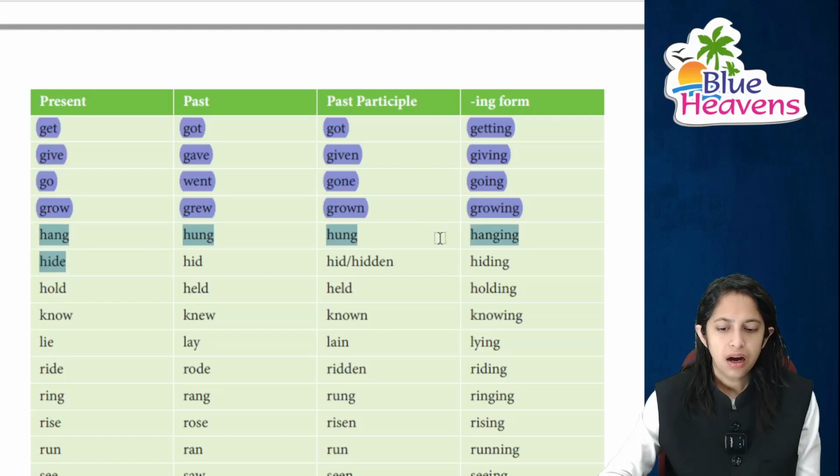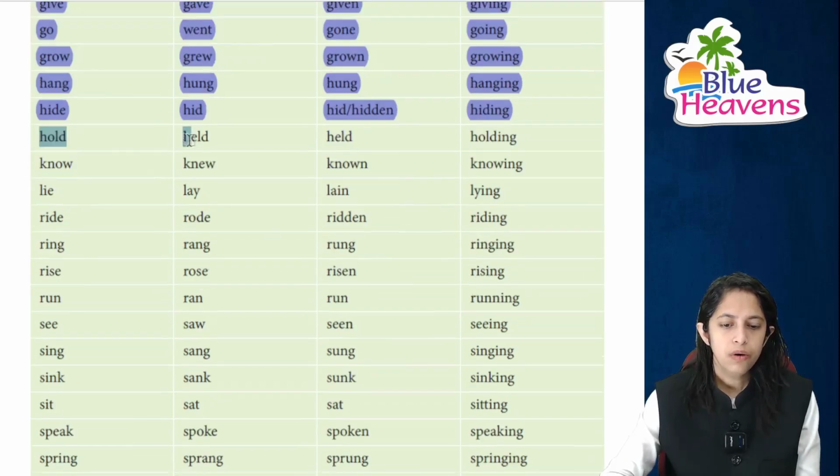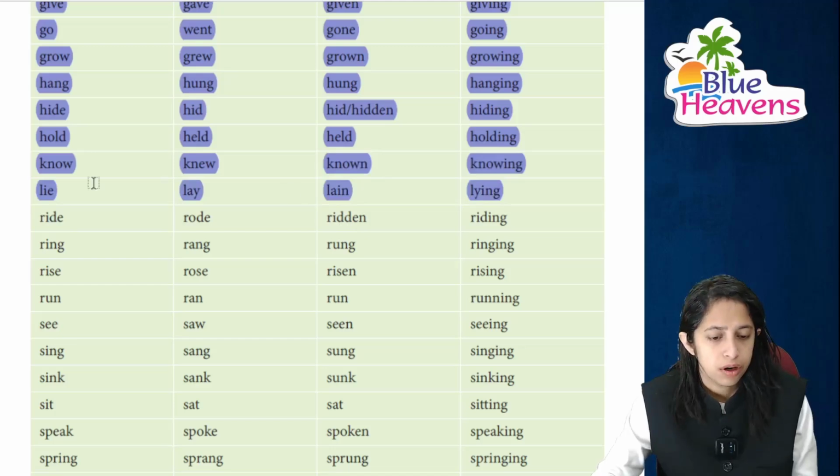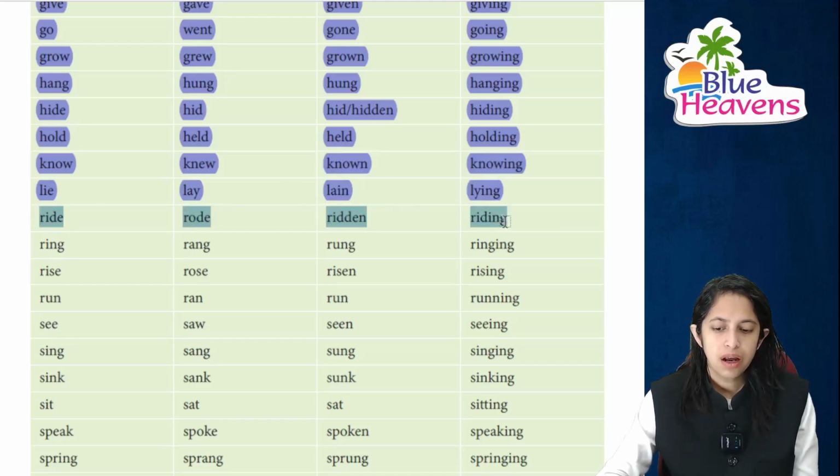Then hang का hung and hanging. Next hide का hid, hidden, or you can say hid only. It's hiding. Hold का it's held and holding. Next is know का knew, known and knowing. Then it's lie, lay, lain and lying. Mark it very important.